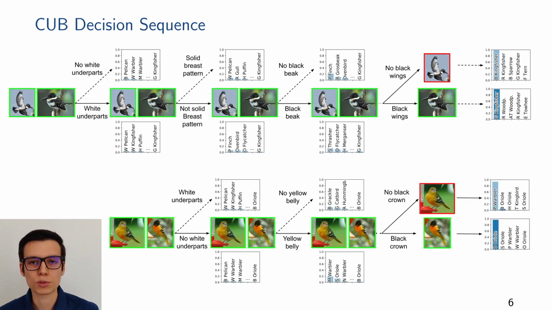Here's another example of 2 images of birds from the same class. The final predictions are again different, and in this case, the model fails to understand that the female bird of this species does not have a black crown, and instead it only identifies birds with a black crown to fall into that class. We believe that this additional introspection that our model provides can be an important ingredient for classification applications that require more explainable AI. Especially because, in our case, we can achieve this with no cost to the classification accuracy.